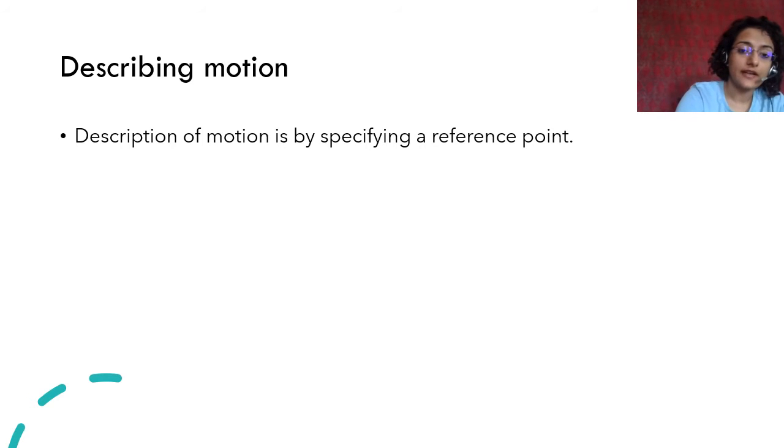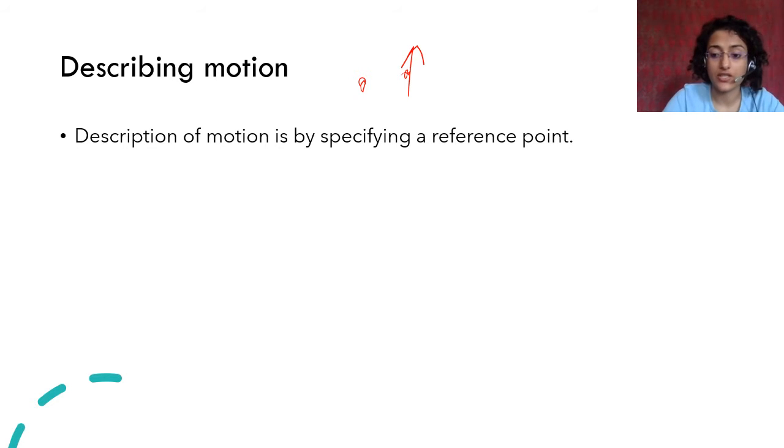So if you are standing here and if a bus is going in this direction, for you the bus is moving. But for a person sitting on the bus, you are moving backwards and everything else seems to be stationary, right? So that is why you need to specify a reference point. If you don't specify a reference point, then motion can be very random.